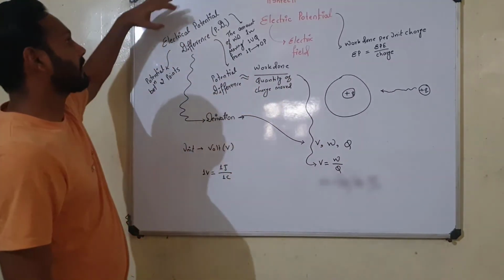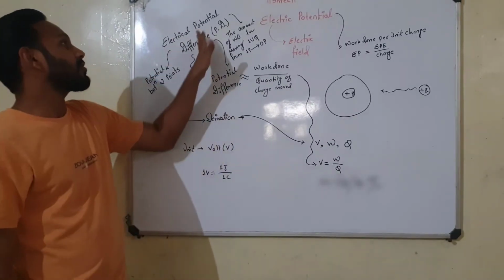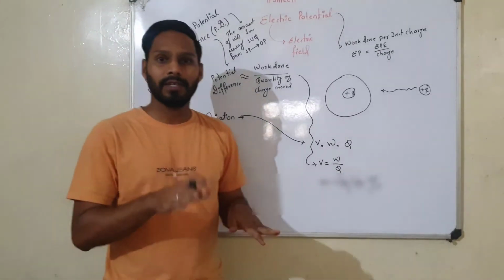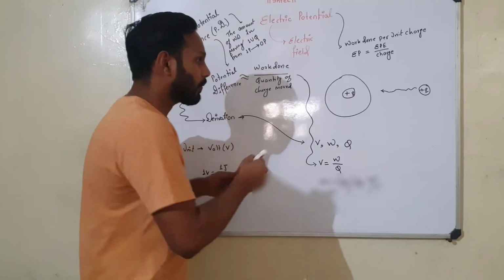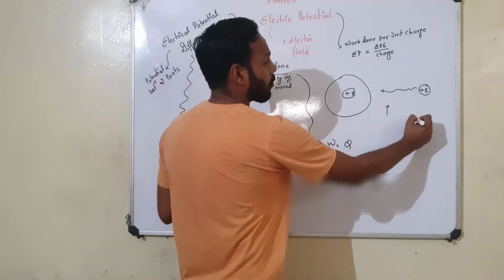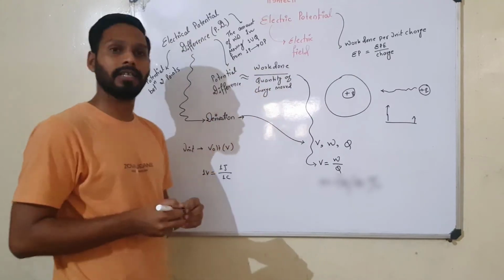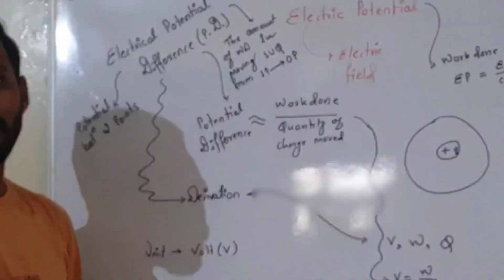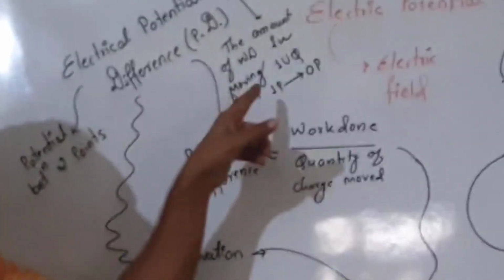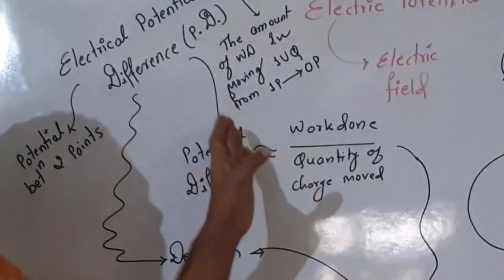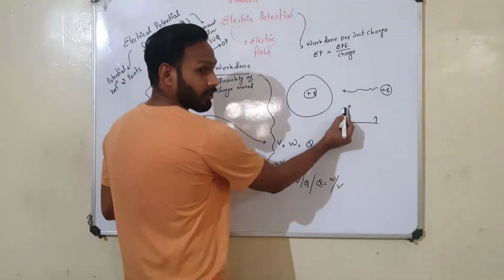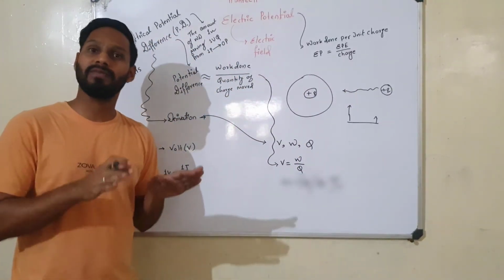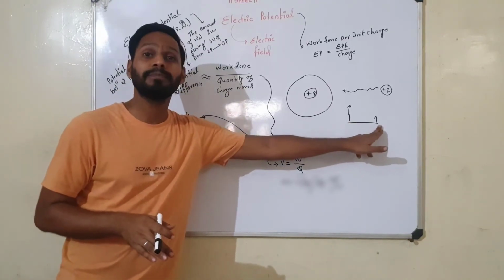After that, we have seen electric potential difference, which can be known as potential difference, that is PD. So what is the electric potential difference? Whenever there is a difference between 2 different points, for example, one of the points has higher potential and the other is lower, the difference is called electric potential difference. So the potential between 2 points. How can we define the electric potential difference? It is the amount of work done in moving 1 unit of charge from one point to another. Means 1 unit of charge can be moved from one point to another, and we also see that the potential always flows from the higher level to the lower level.